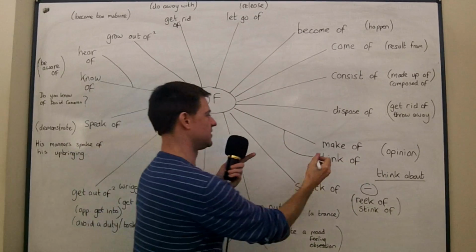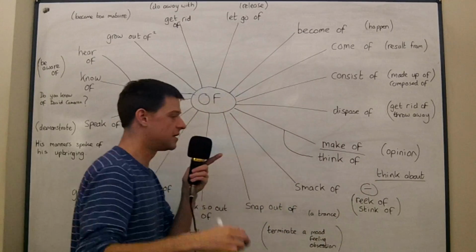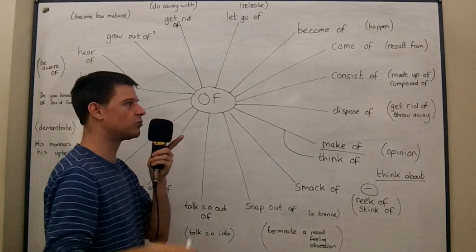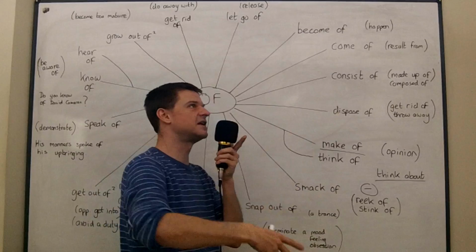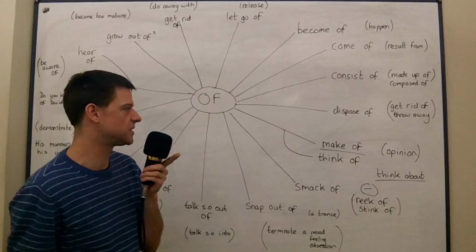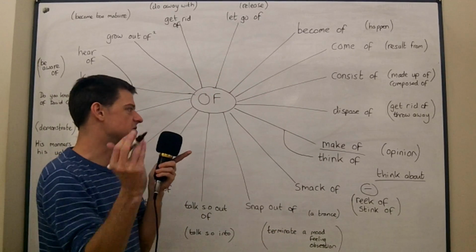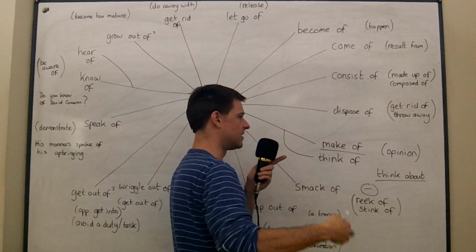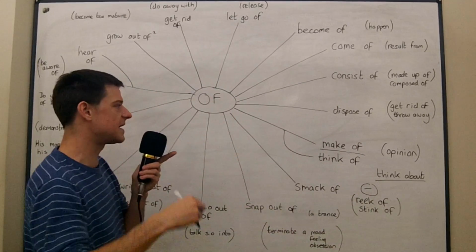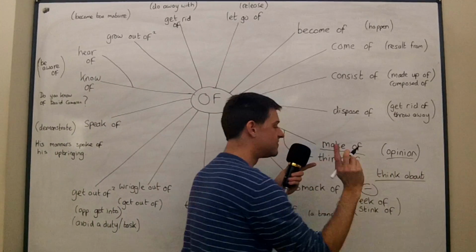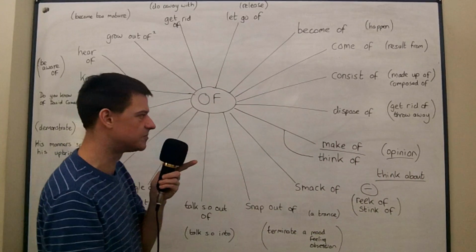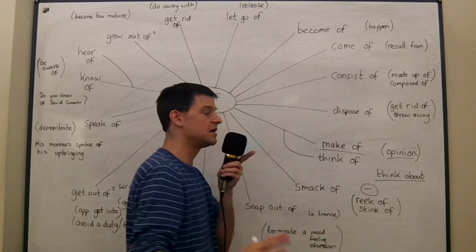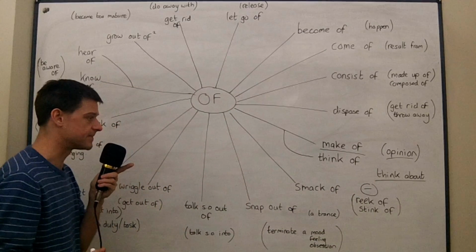And in all of those examples, I could have said make of. What do you make of my new shoes? What do you make of the conflict in this country? Whatever it is. What do you think of the recent election result? What do you make of this political candidate? It always means opinion. It's a very easy phrasal verb to use because it's exactly the same as think of. Please use it as often as you can.